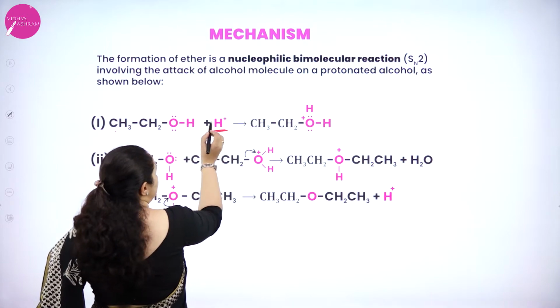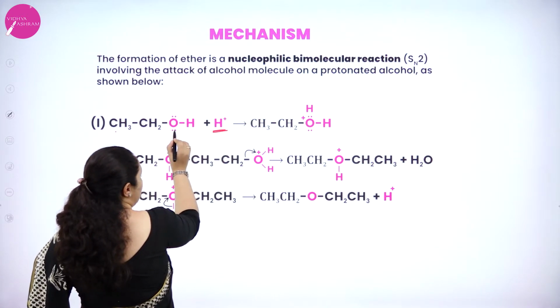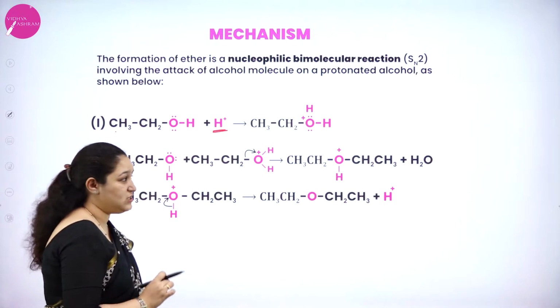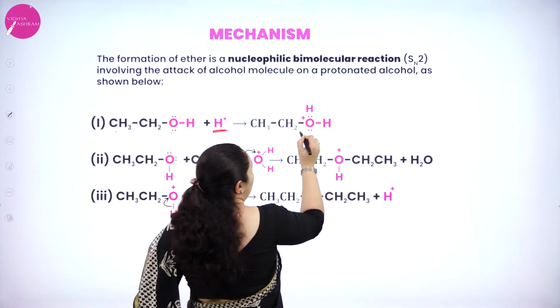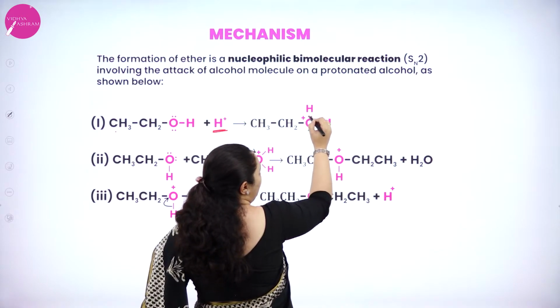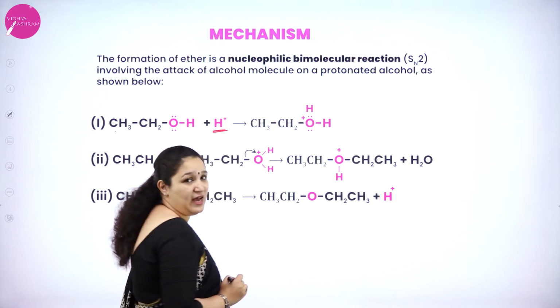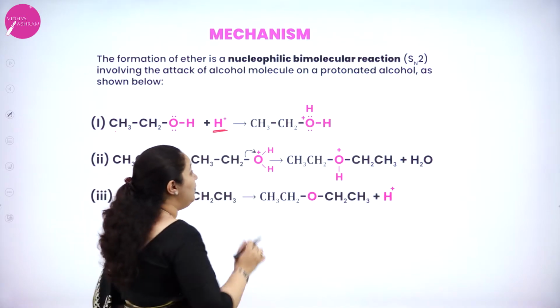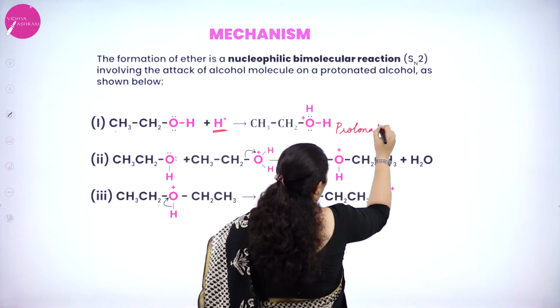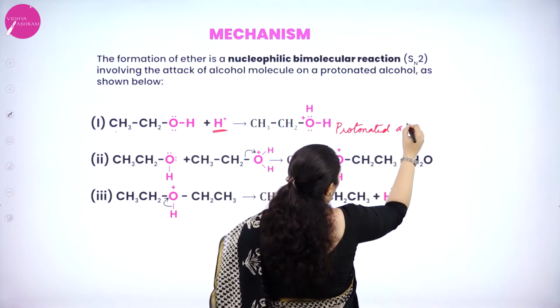This H+ ion will attack the lone pair of electrons of the oxygen, and here oxygen gets a positive charge and a bond is formed between oxygen and the H+ ion. So you will get a protonated alcohol.